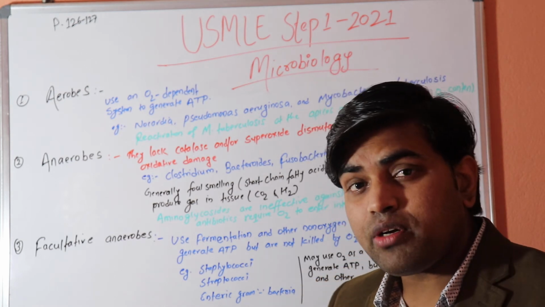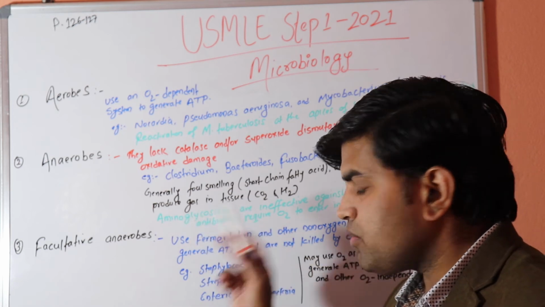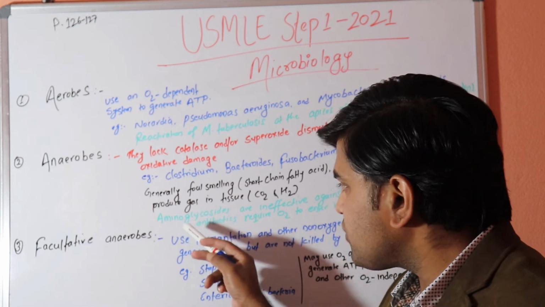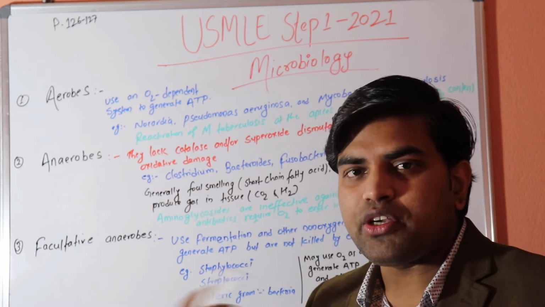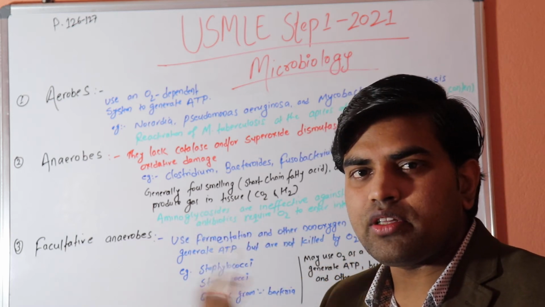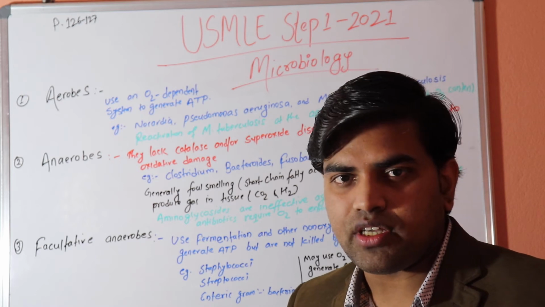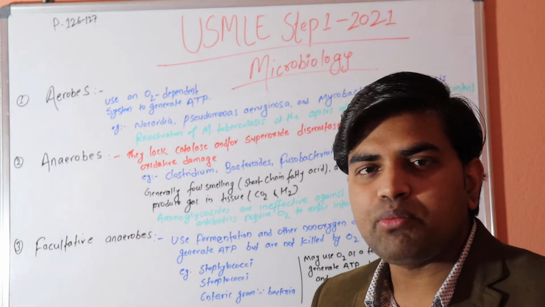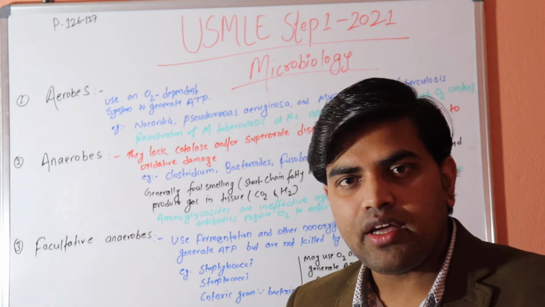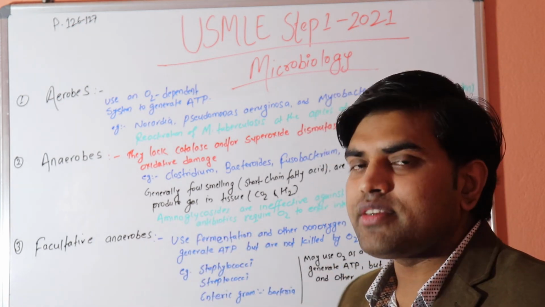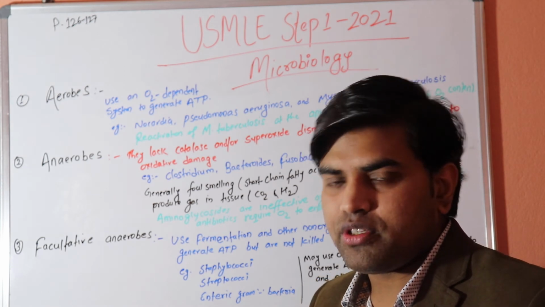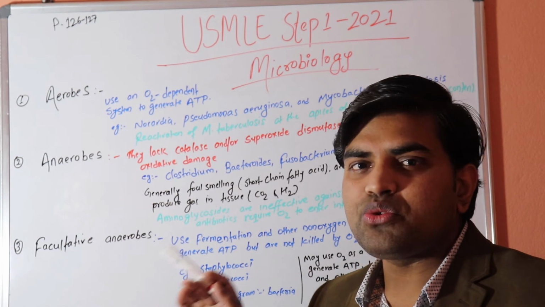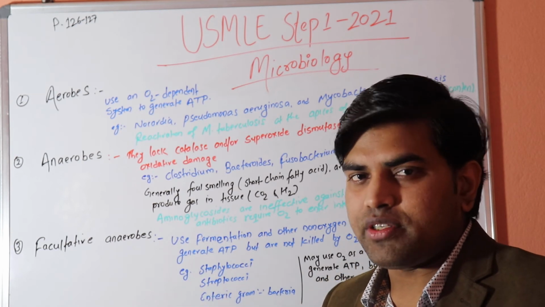Why can they not work? Because for the action of this antibiotic, they require oxygen-dependent transport. So oxygen is required for the transport of this antibiotic into the cell, and if there is no oxygen, the antibiotic will not be transported into the cell, and since there is no transport into the cell, there will be no action, and the bacteria will not die. So aminoglycosides are intrinsically resistant in anaerobes, that you have to understand.